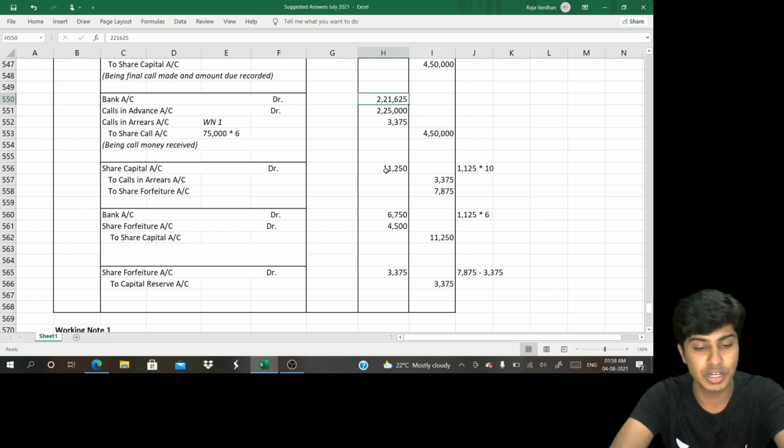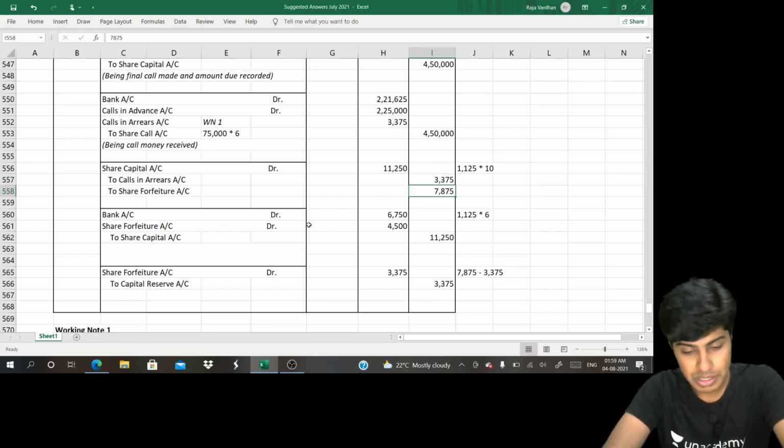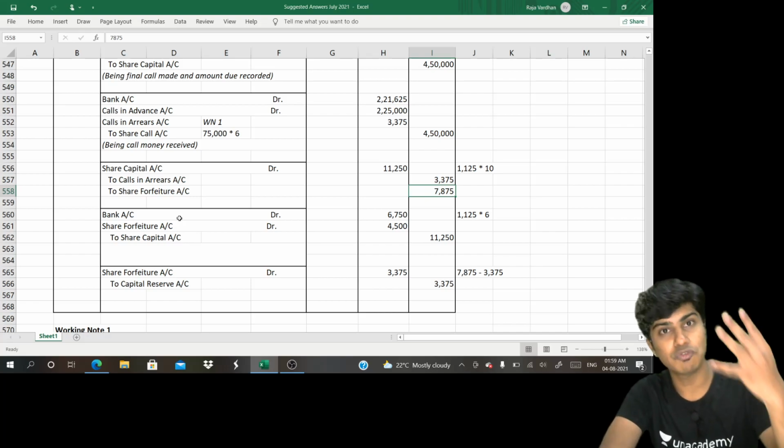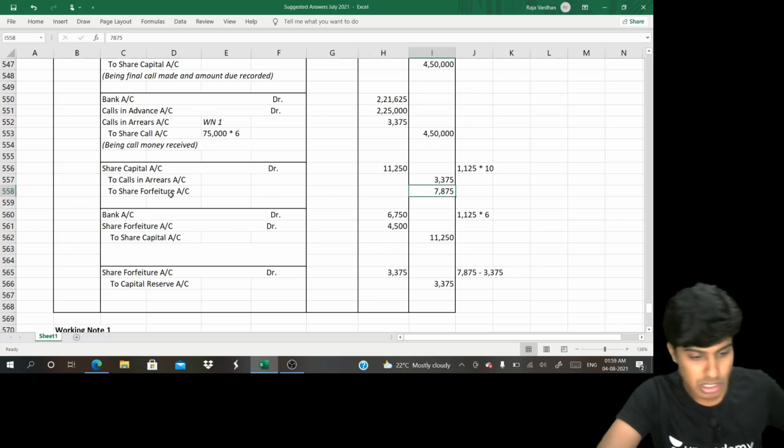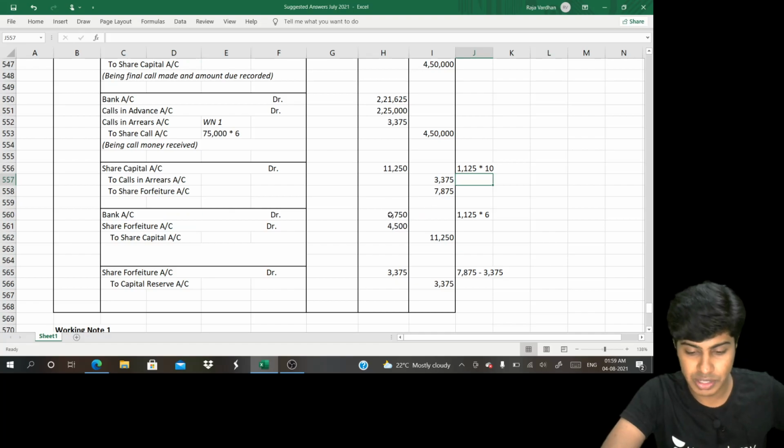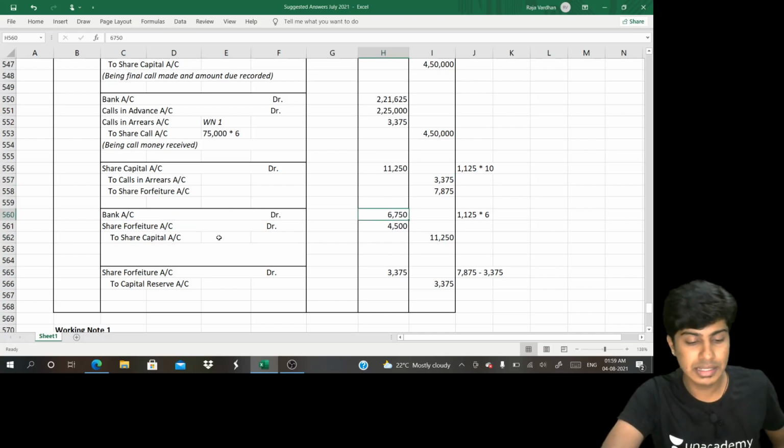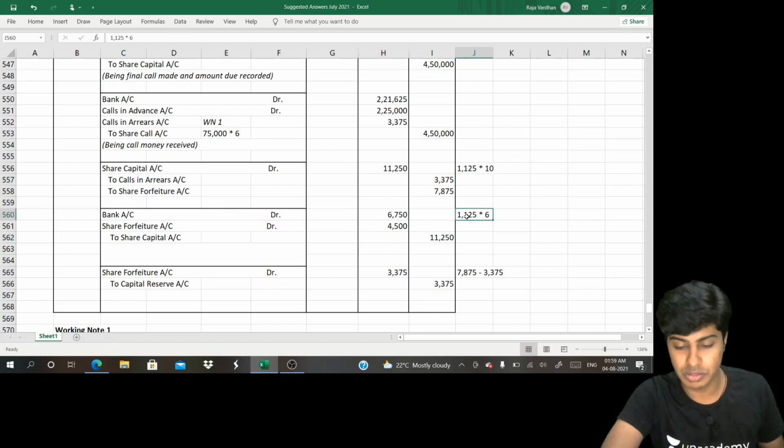These shares were forfeited. So we'll write share capital to calls in arrears to share forfeiture. 1,125 shares into 10 here. And then calls in arrears, whatever you have debited here, 3,375, you write that. Balancing figure goes to share forfeiture account. Then you reissued them at discount of 4. So issue price is 6. So 6 into 1,125, you get 6,750. And then 10 into 1,125 comes to 11,250.